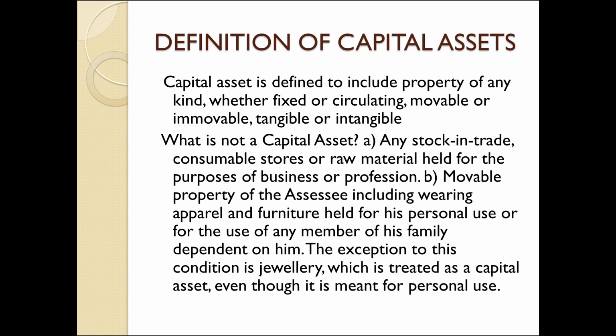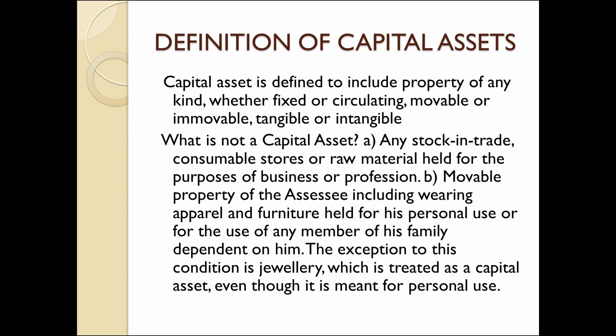Before that, we have to know what is capital asset. So what is capital asset? Any property, maybe immovable, movable, fixed or circulating, any asset held by the assessee. So what are all not to be included? Some items are not to be included under the head capital assets. Something about stock in trade. For example, a car held by an individual is an asset, but the trader who is dealing with cars holds it as stock in trade. So stock in trade will not be included under the head capital assets.